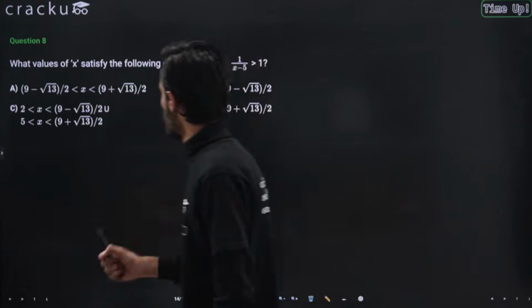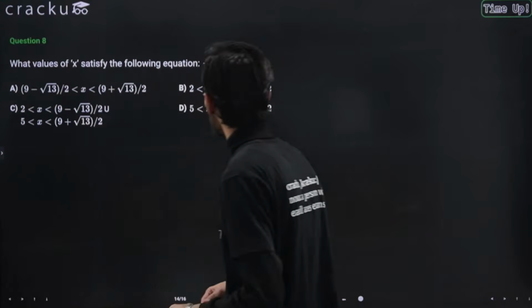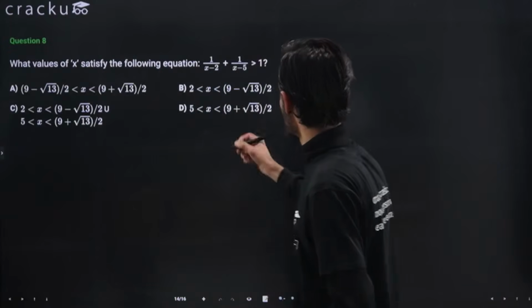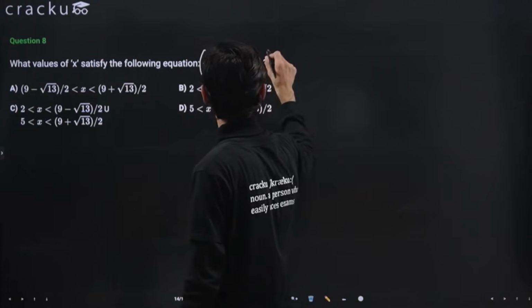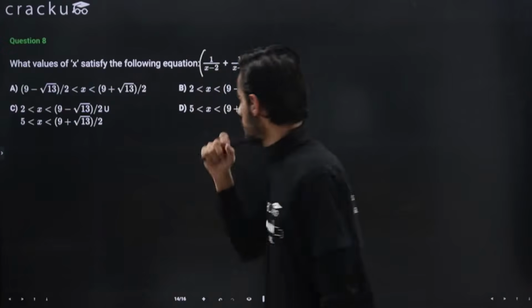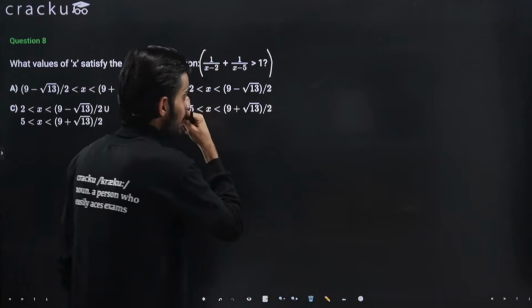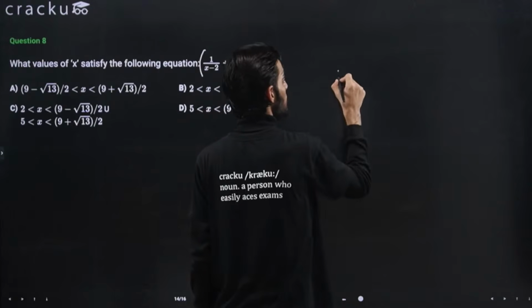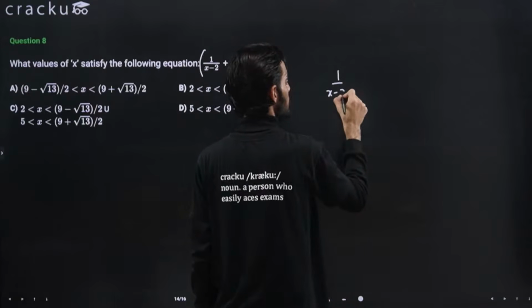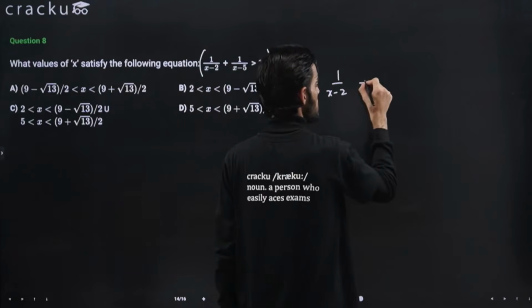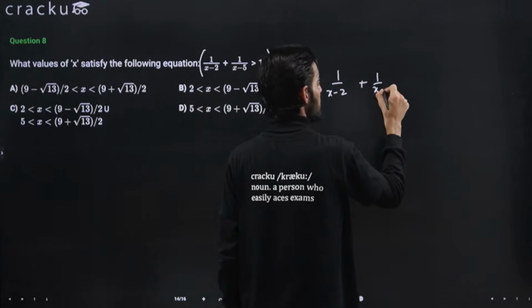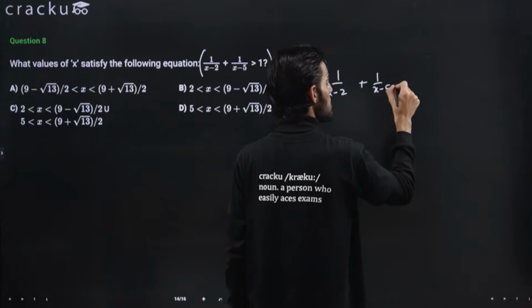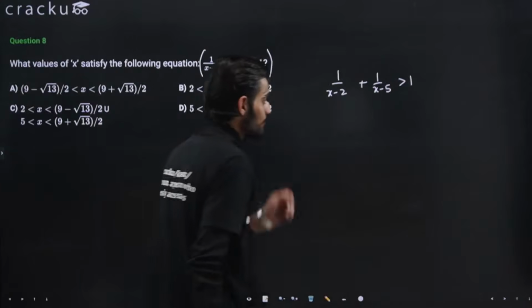Okay. So what values of x satisfy the following equation, that is this? Okay. So let's try to solve this now. I'm solving it here. So this is 1 divided by x minus 2 plus 1 divided by x minus 5. This is greater than 1.